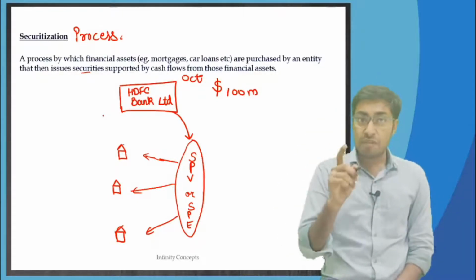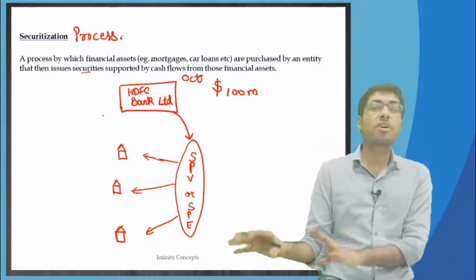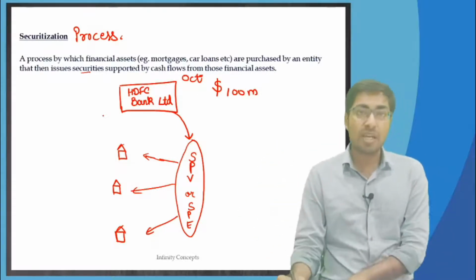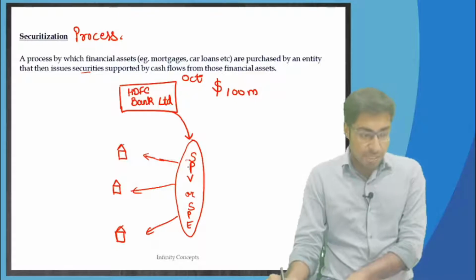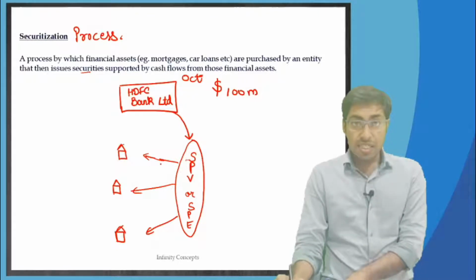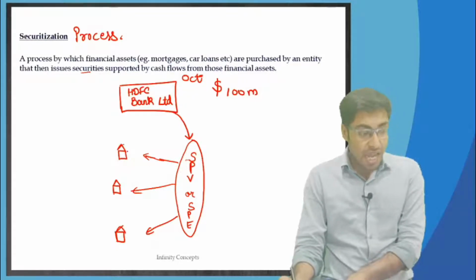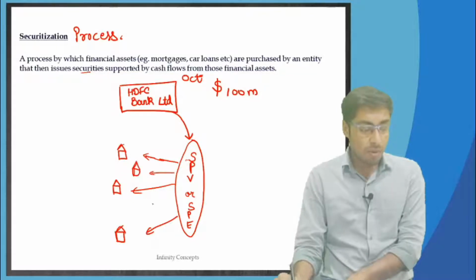On 1st of November, when everything has been transferred, the SPV or SPE is seen as if it has given out loans to different home loan borrowers.